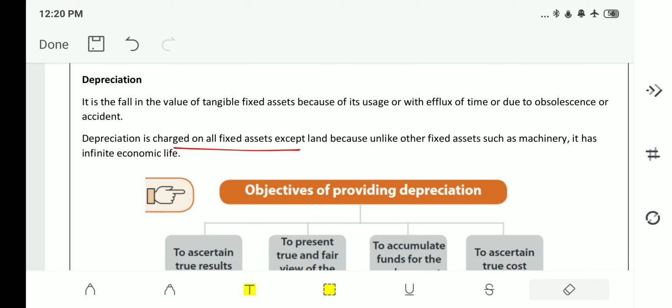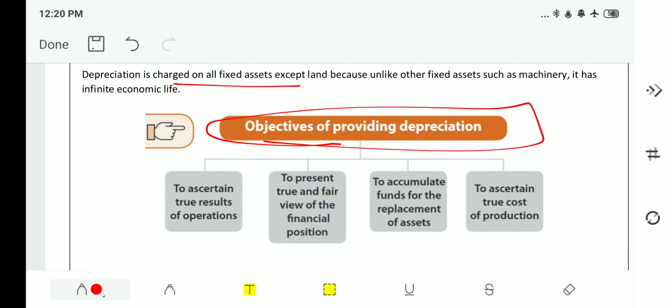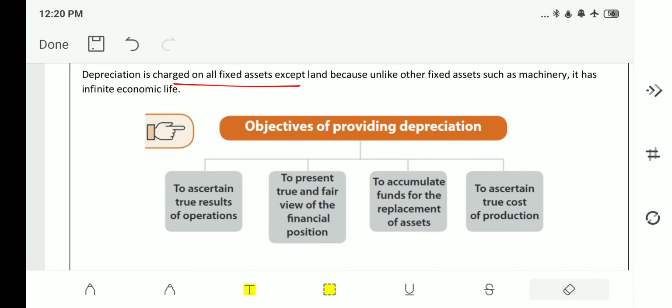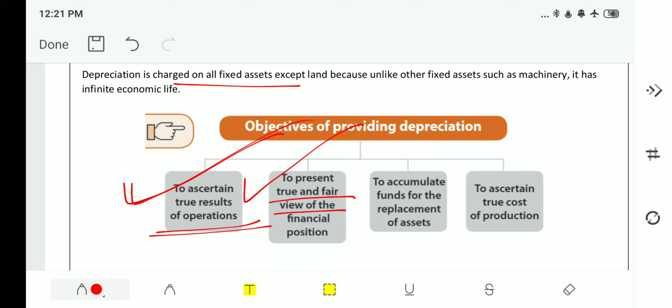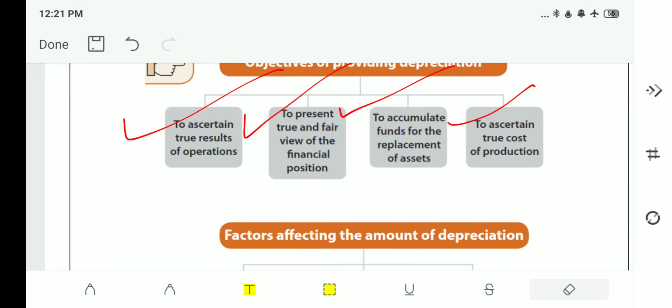Now we will try to understand the objectives of providing depreciation. Why should we provide depreciation? To ascertain true results of operation, to present a true and fair view of the financial position, to accumulate funds for the replacement of assets, to ascertain true costs of production. We will try to understand with very simple examples. One is to ascertain true result of operation.